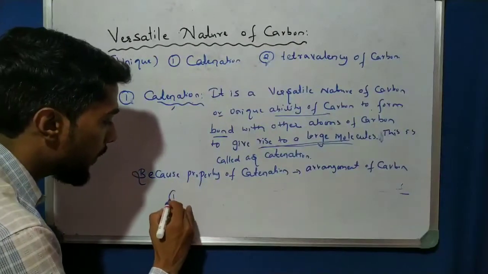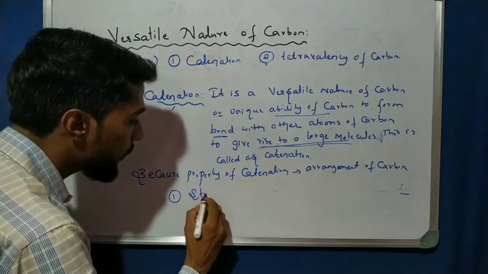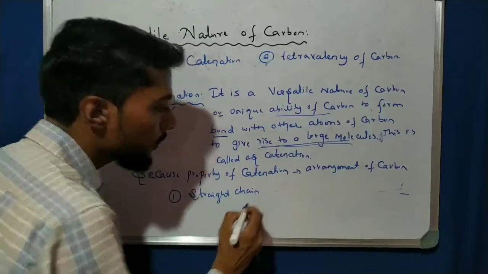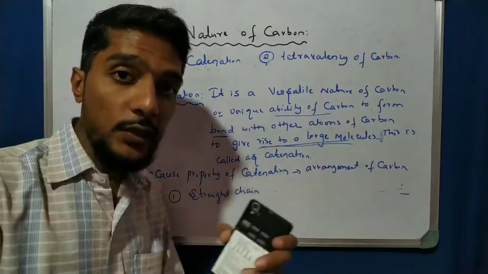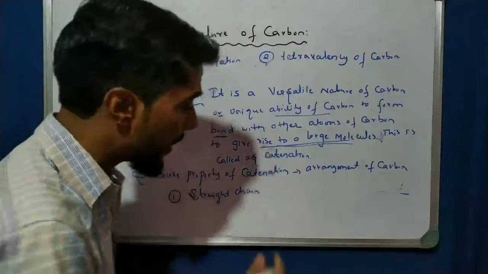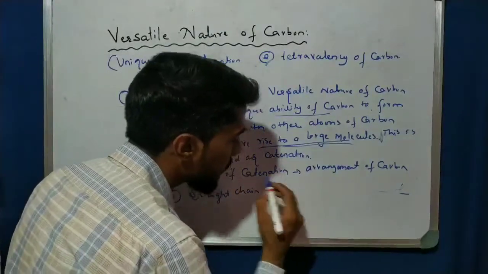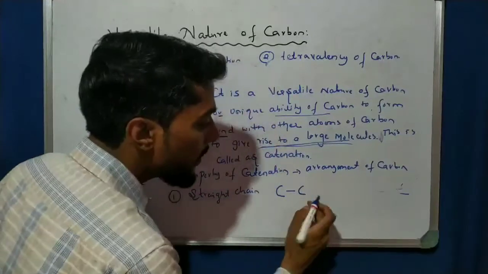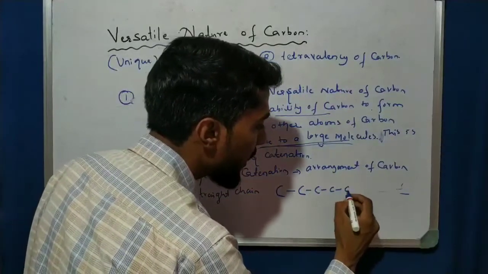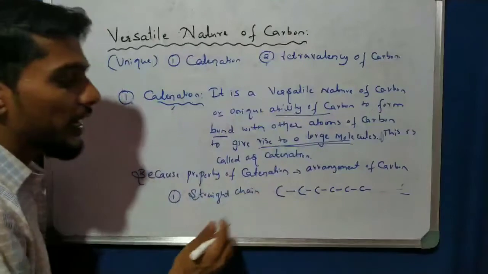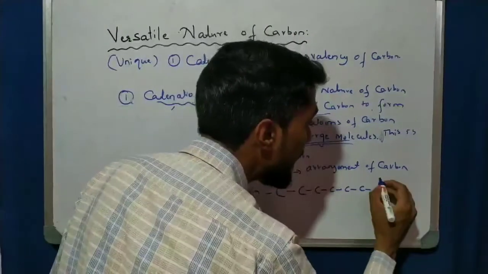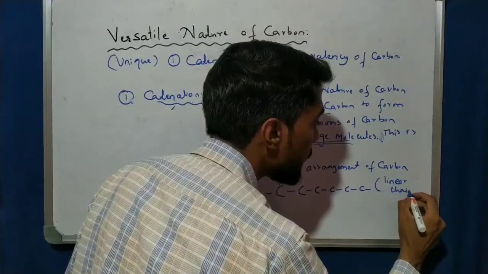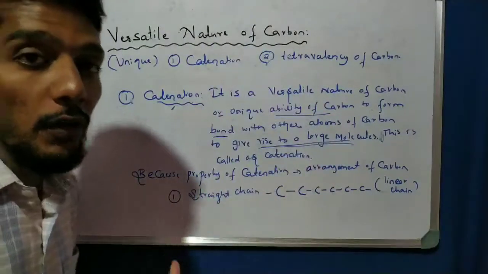One is the straight chain. Many carbon atoms are attached to each other in a straight line. One carbon atom is bonded to another carbon atom, and that one is bonded to the next, like that. It is a straight line, also called a linear chain. This is one, because of the property of catenation.